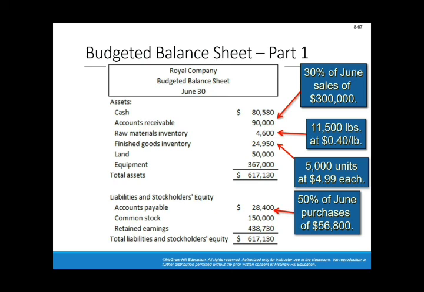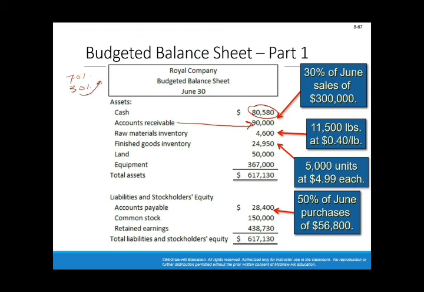So now cash, this figure over here, you can get it from the cash budget, and this was the ending balance of the cash budget. This 90,000 accounts receivable, we get it from the cash collection budget. Remember that we had 70% in the same month and 30% of sales are collected in the next month. So this 90,000 is the receivables.